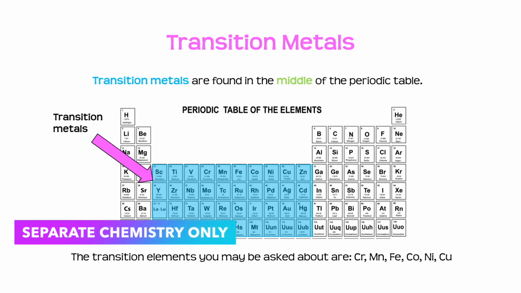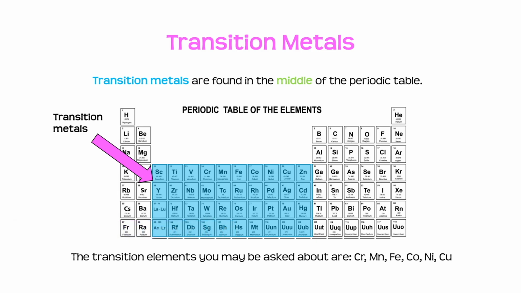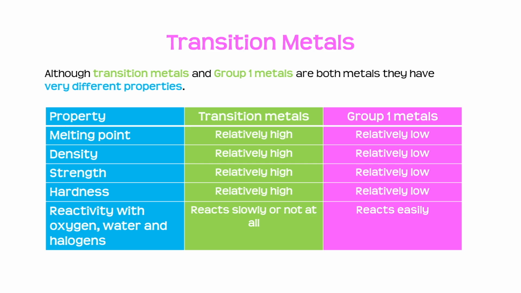The transition metals are found in the middle of the periodic table, as you can see here. Now the transition elements that you may get asked about are chromium, manganese, iron, cobalt, nickel and copper. Now, it's important that we recognise that although transition metals and the group 1 metals are both metals, they actually have some very different properties.